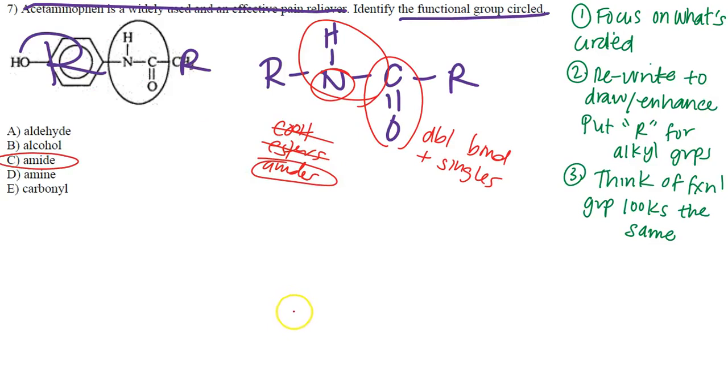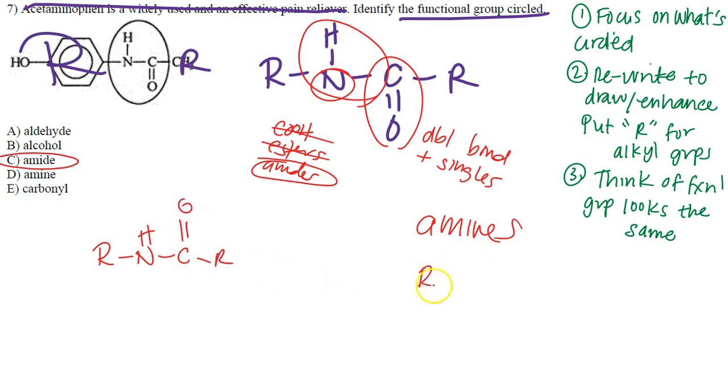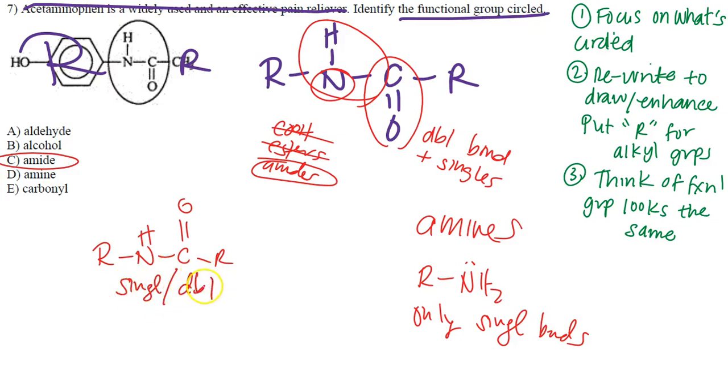Now let's continue on and do what we always said we're going to do, which is, again, redraw and make sure we're writing out anything we can. Because what other functional group has nitrogen? Amines. So amides are going to be R groups with the nitrogen, and then it has the carbonyl group with another R group. Amines are just the R group and the nitrogen. Okay? And of course, the R group has the carbon as well. But they look very different. Amines only have single bonds, whereas the amides have single and double bonds. So this has single and double bonds, automatically that's going to be an amide.